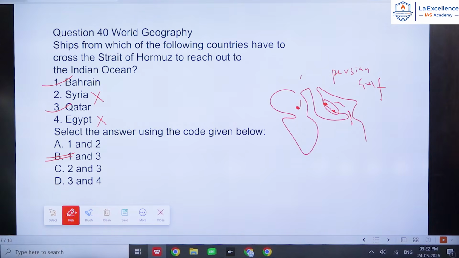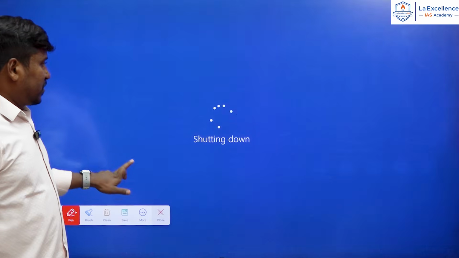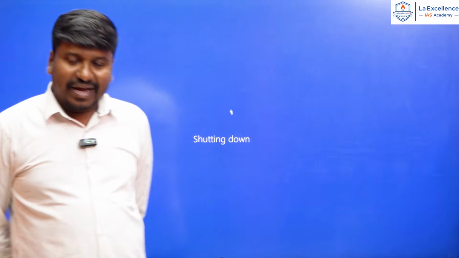1 and 3 are correct, right? So this is about the geography and environment questions, right? And with this we have completed the geography and environment questions.